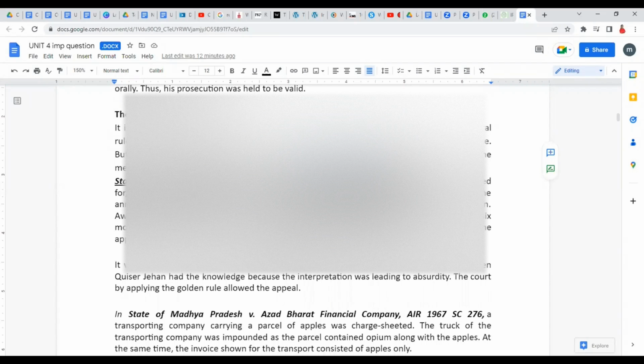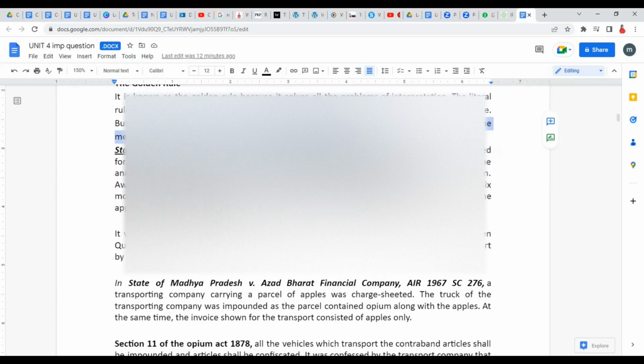In such cases, if applying the natural or literal meaning is creating problem or hardship or not providing justice, the court will modify the meaning to the extent of the injustice caused, to prevent the consequences. The court will modify or change the meaning to such an extent that this injustice or problem can be removed. Sometimes the literal meaning would not work, so we need to twist it in such a way that this injustice can be removed.